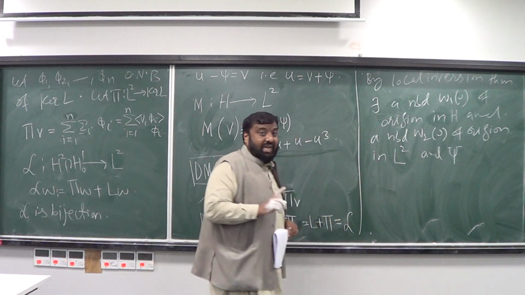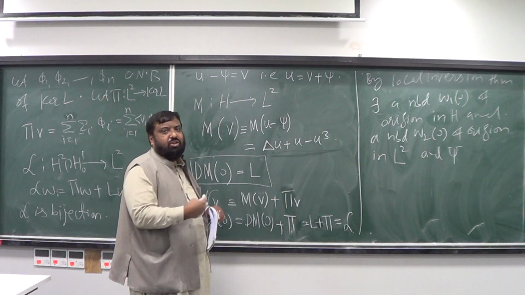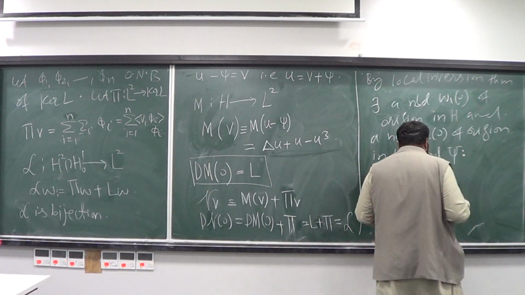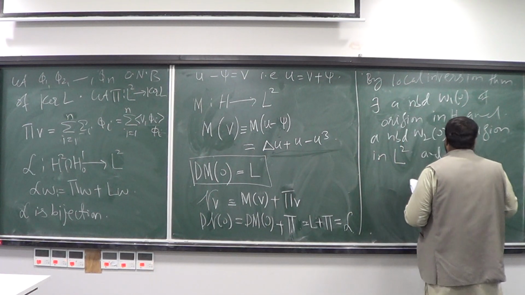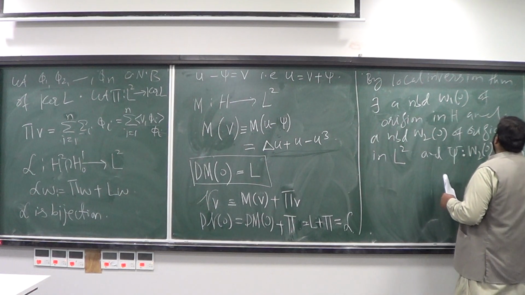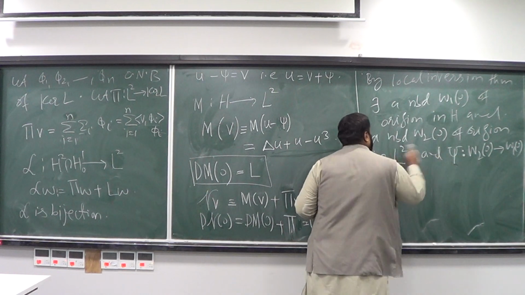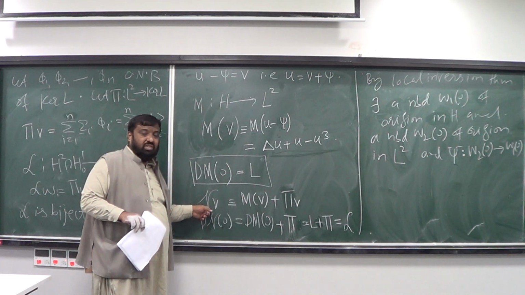I'm using capital psi, not small psi, because I have reserved the small psi for the equilibrium. So this is a map capital psi from W2 of 0 into W1 of 0, and this map will play the role of the local inverse of the map N,